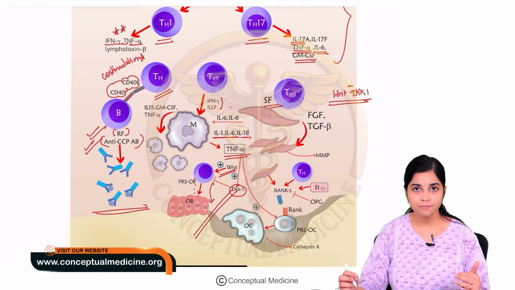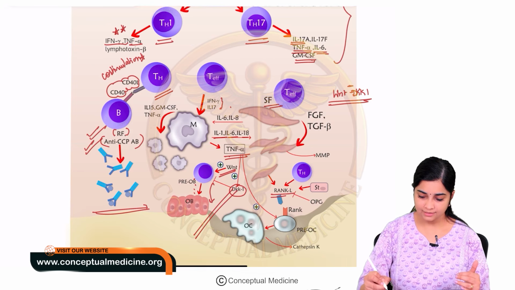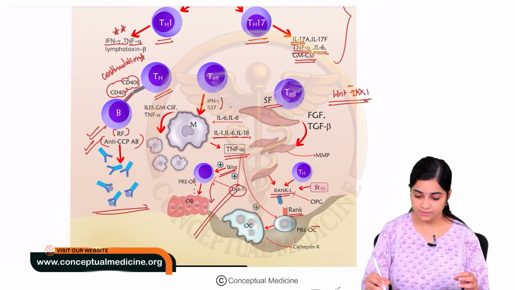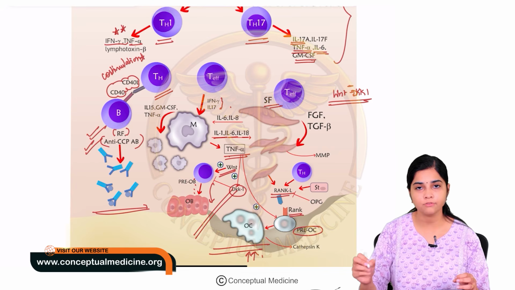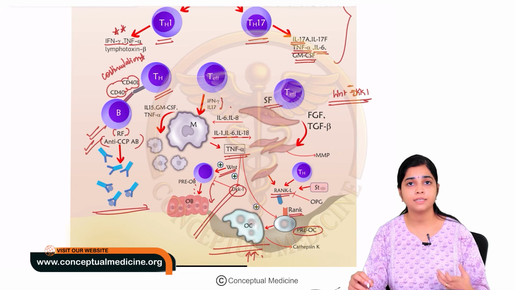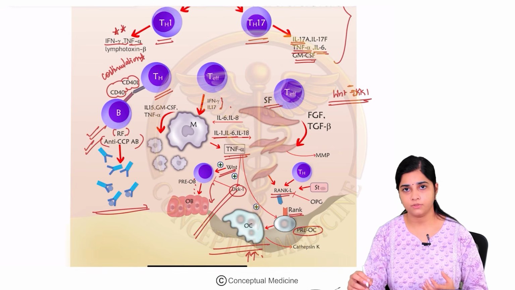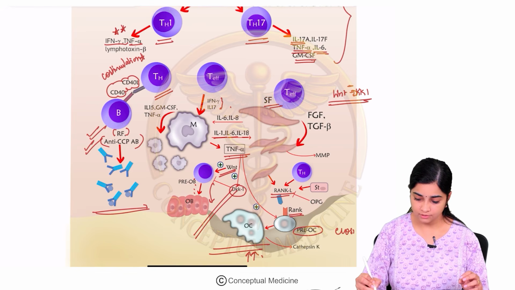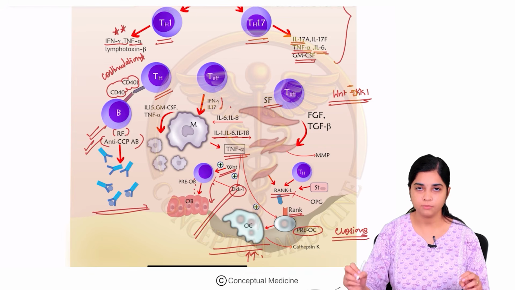At the same time, they act via RANK L, which is your RANK and RANK ligand, which causes stimulation of the pre-osteoclast and it increases the osteoclast formation. Okay, so there is an imbalance between your osteoblast and osteoclast formation, as a result of which this finally results in your erosions which is seen on the bones.